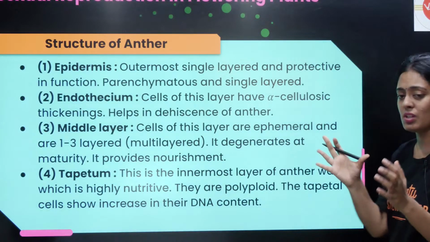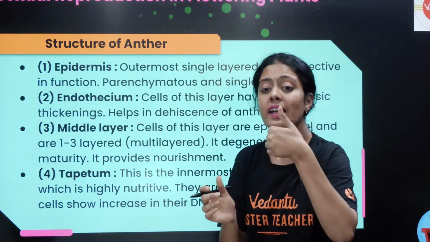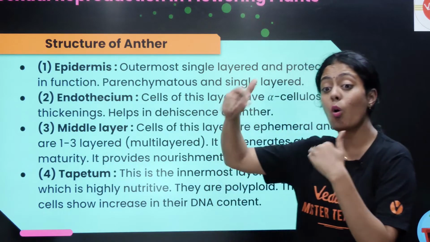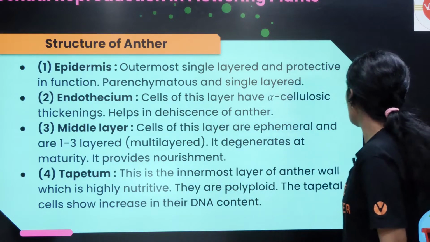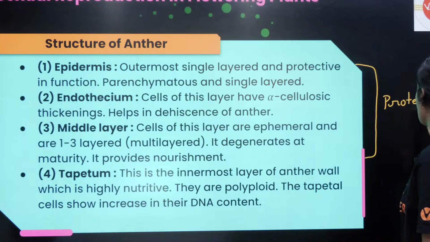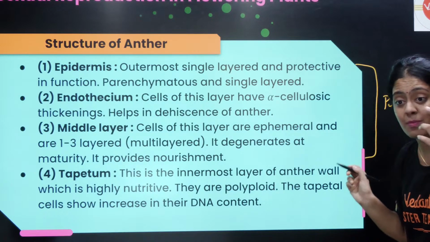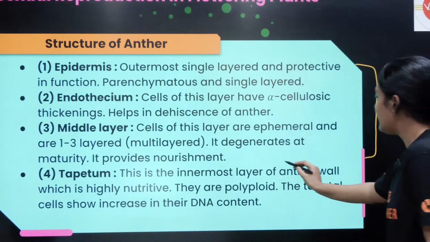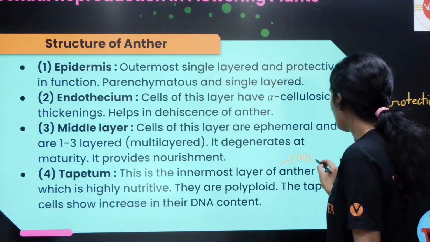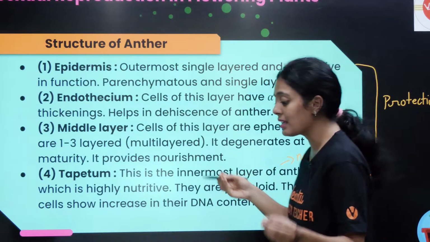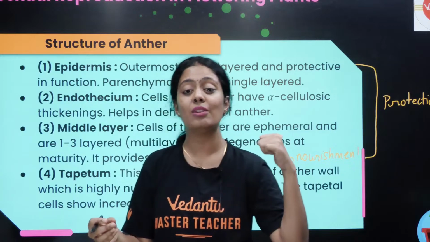The functions of these are very important. The epidermis, endothecium and middle layer are the outer layers, so these three usually help in protection. They are going to protect my anther. Whereas this tapetum has a very important role. It helps in nourishment. The tapetum gives the pollen the nutrients it needs.